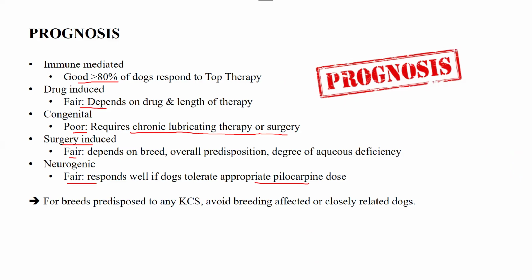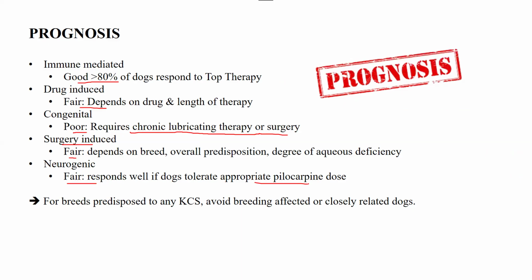The prognosis from the paper point of view is very important. They do give you a scenario of a KCS of any of these, like congenital or drug induced. For congenital, of course, they are going to tell you that this issue has been there since birth, and the animal coming to your clinic is going to be of young age. If it's immune mediated, it is going to have a different history. If it's drug induced, they might tell you that my animal was having some issues and another vet treated him with some sulfur drug. So you should remember that. They are going to ask you the prognosis based on all those scenarios. Prognosis is very important from the paper point of view.